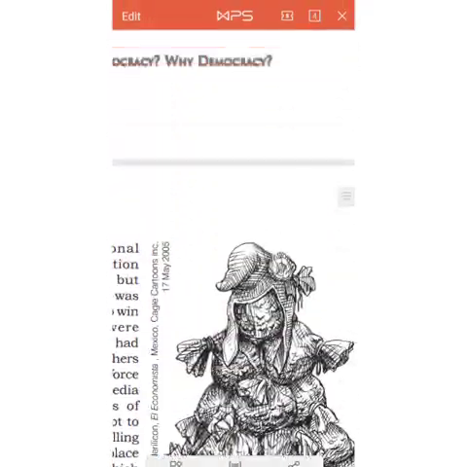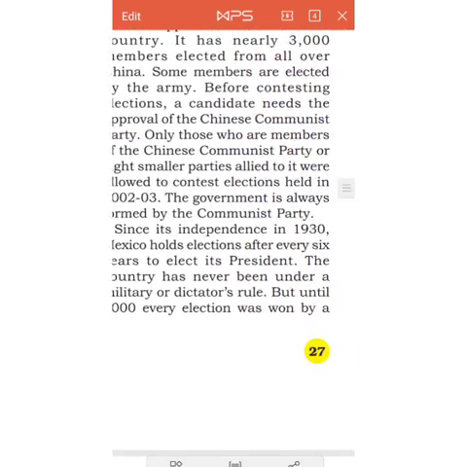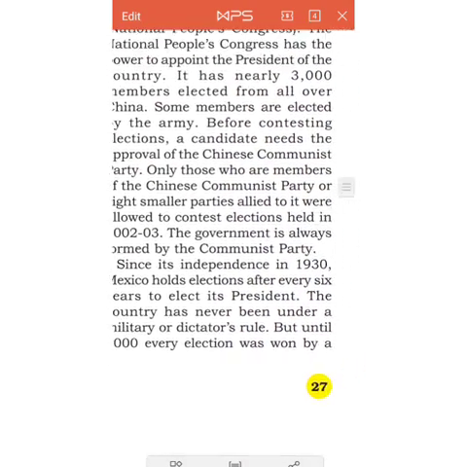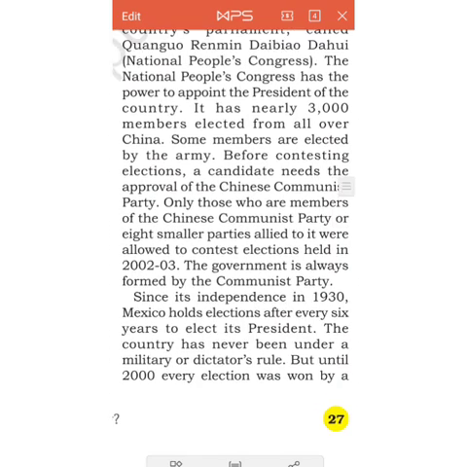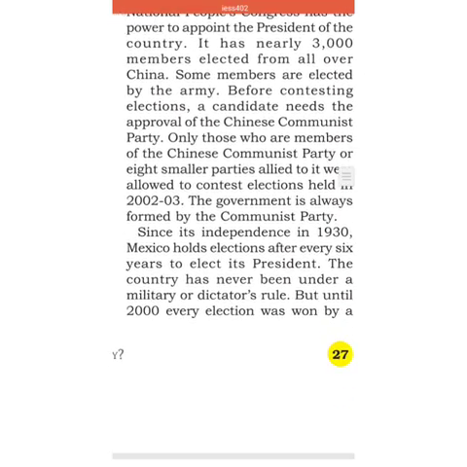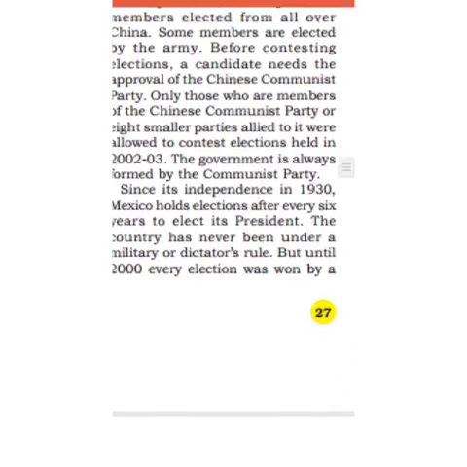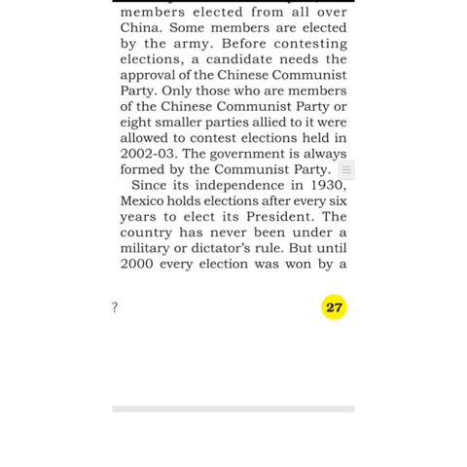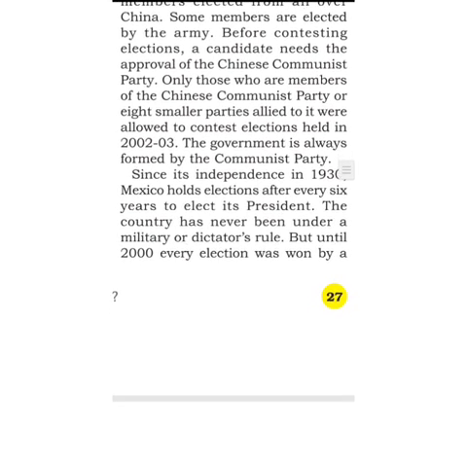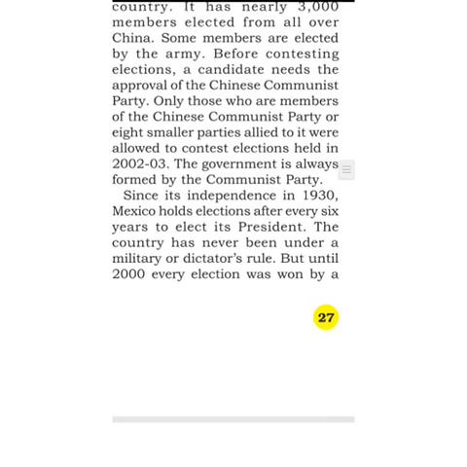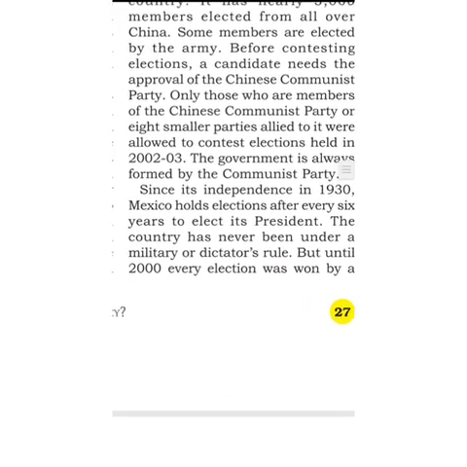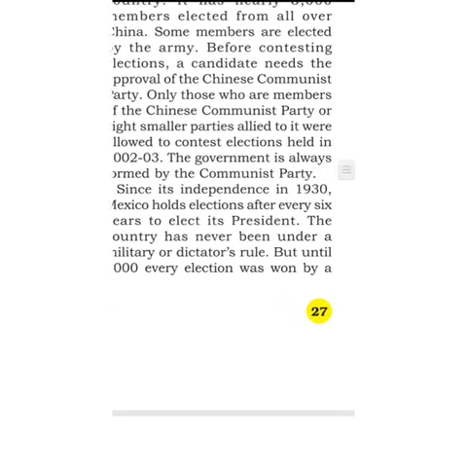So coming again to the Chinese example, the Chinese Communist Party or 8 smaller parties allied to it were allowed to contest the election held in 2023. The government is always formed by the Communist Party.